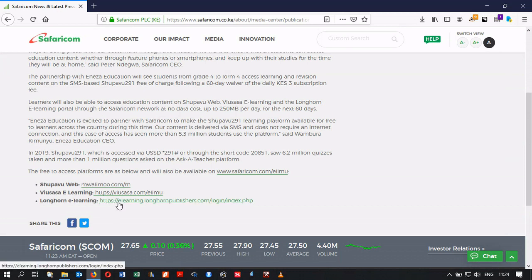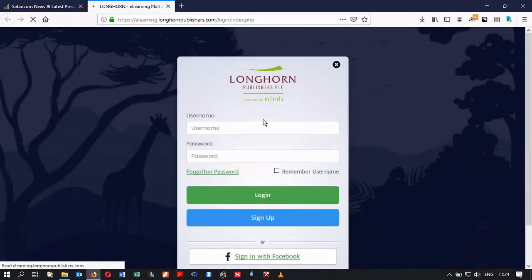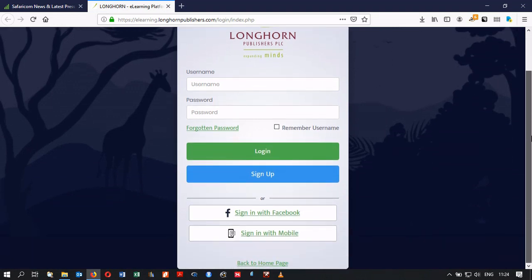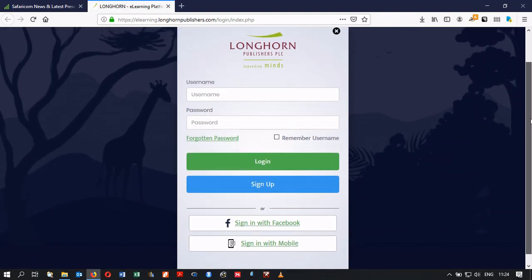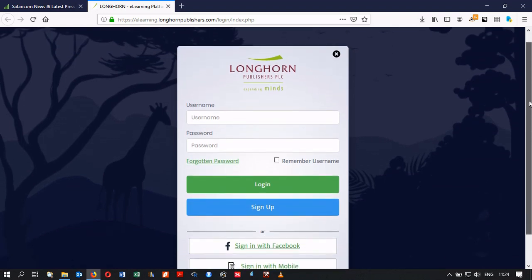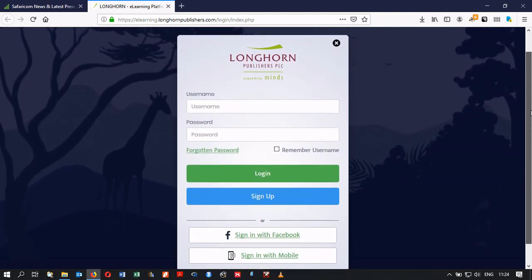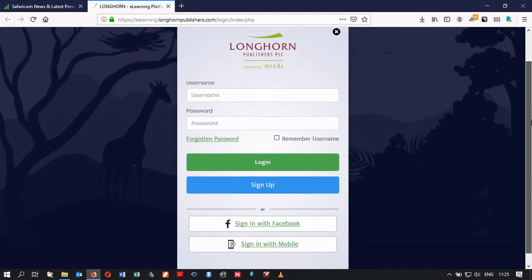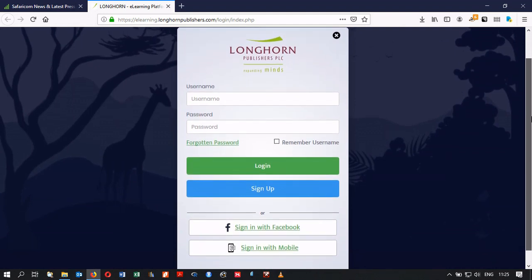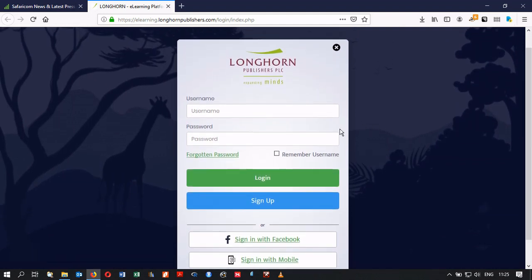So I'm currently on a press release from Safaricom, where they create some sites that they're supporting for e-learning. I've clicked the link for Longhorn publishers, and you can access this site by typing in your preferred search engine Longhorn and e-learning. To access the services, you would need to create an account with them, and you can do this through a variety of means. You can sign up via your email. You can also sign in via Facebook or also through mobile.